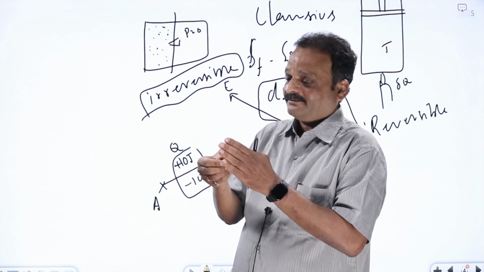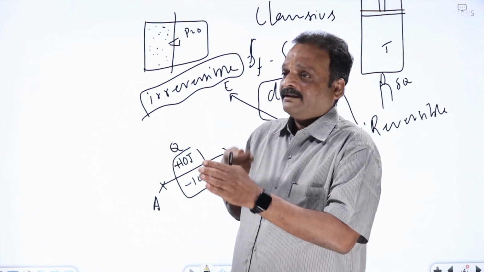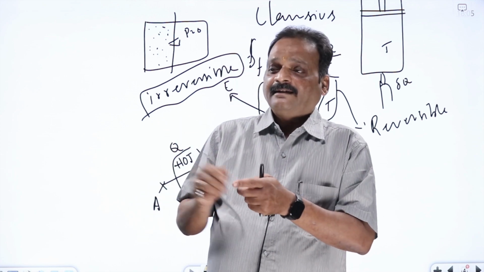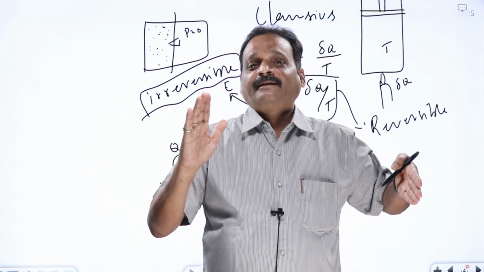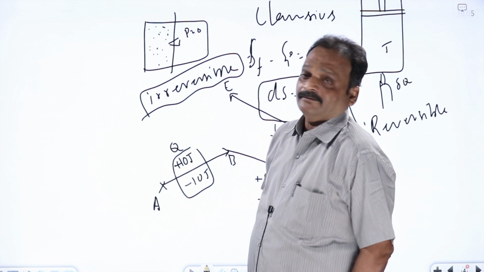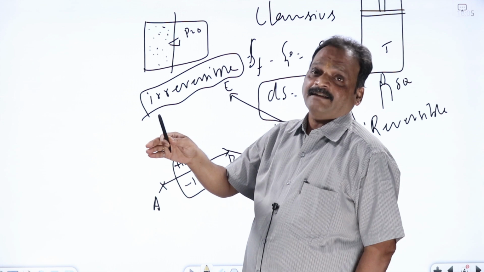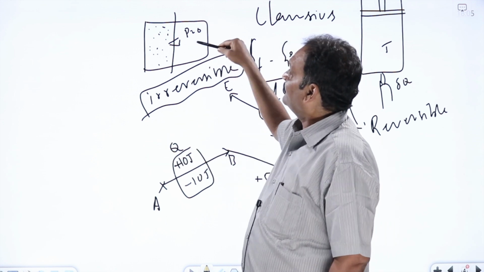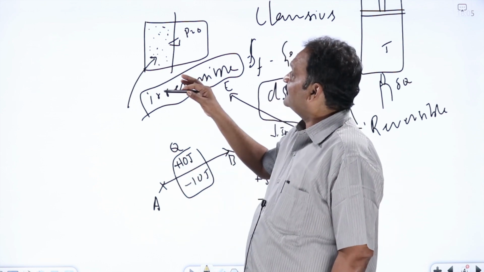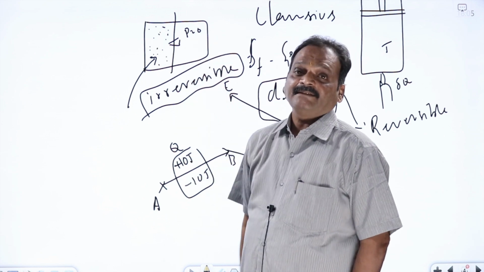Reversible process means when you do the process in reverse, just like a movie reel working backwards, everything should come back. One fellow kills somebody in a picture; if he rolls back the camera, that fellow becomes alive. Is it possible in real life? No, impossible. Now, if I want my gas back in the first chamber and vacuum here, I have to remove the entire gas using an evacuation pump, fix the piston, fix everything, then pump gas into this chamber. This work, which is not required for the gas to expand, is required when I want to take the system back to its initial point.